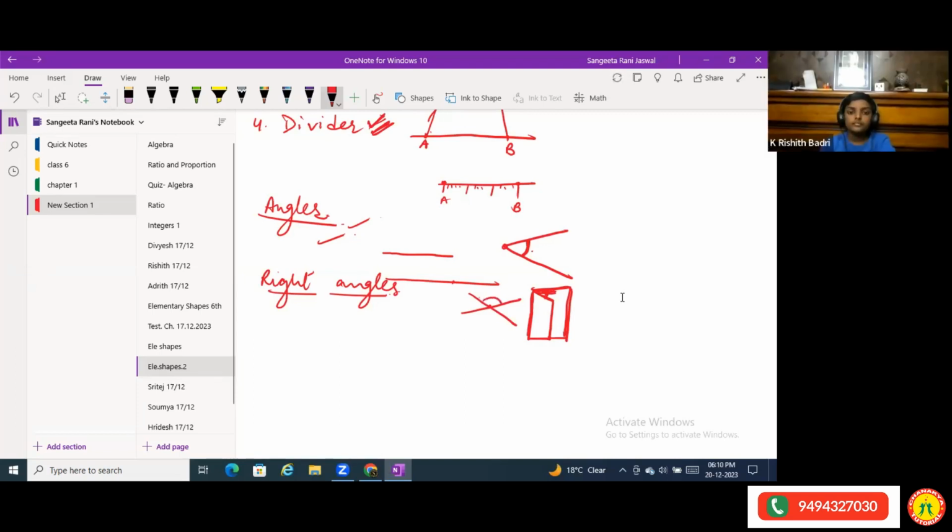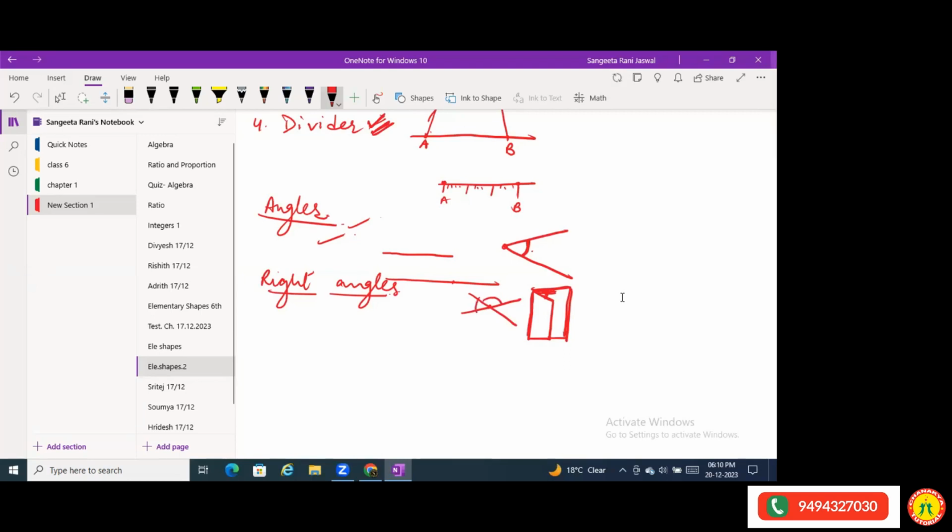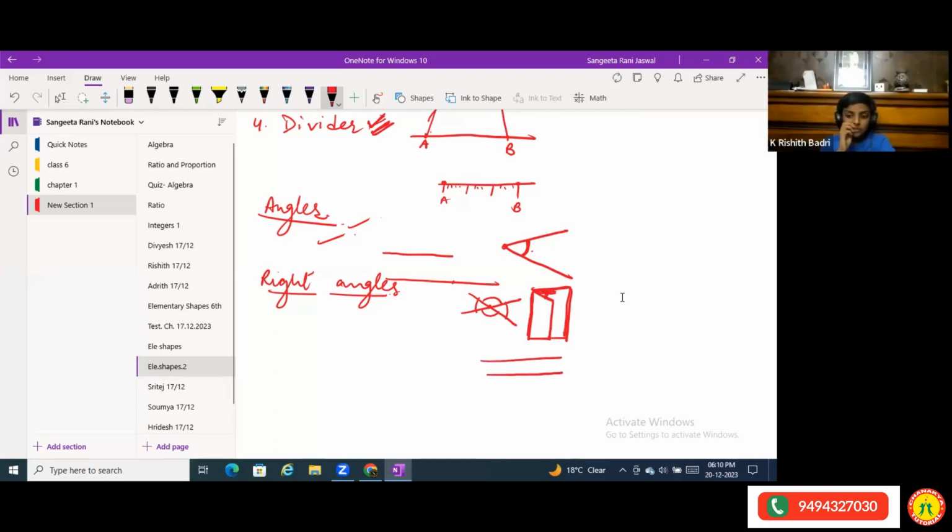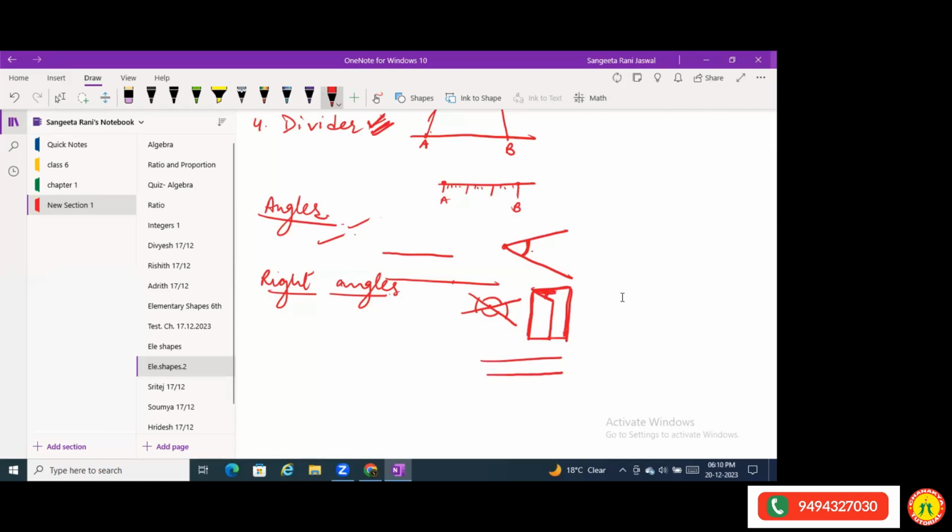Intersecting lines make angles between them. And parallel lines do not make any angle, because they never meet.